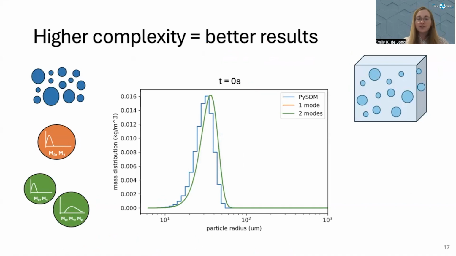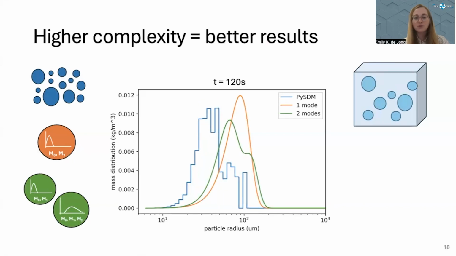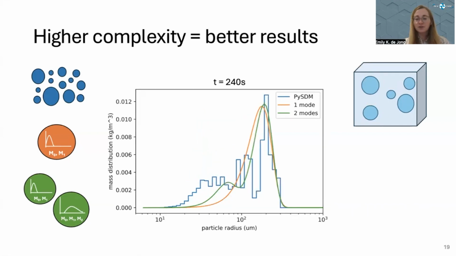If we look at the particle size distribution and compare it against a higher complexity, high fidelity particle-based method, we can also confirm that if we use more modes or more subdistributions to represent our results, we obtain higher accuracy results. For instance, in the end here, we're better able to capture the bimodal nature and the broad spreading of the particle size distribution.